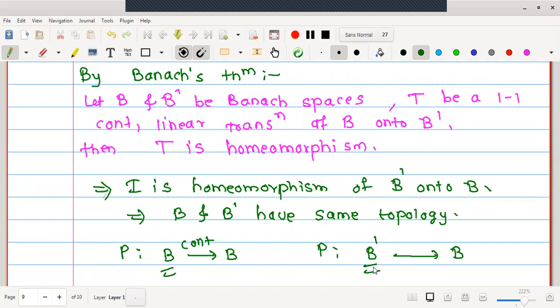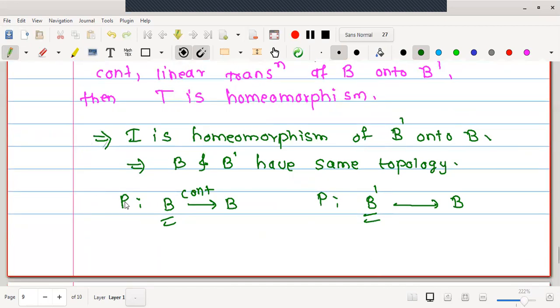We know P is a projection on a linear space. We have proved that P is continuous. Therefore, combined, one can say that P will work as a projection on a Banach space. Because in order for a projection on a linear space to be a projection on a Banach space, we need continuity. Hence, we have proved the continuity of a projection. That's why this becomes a projection on a Banach space B.